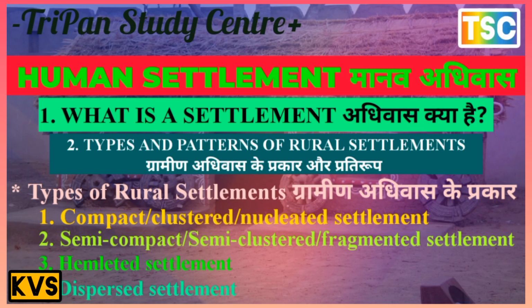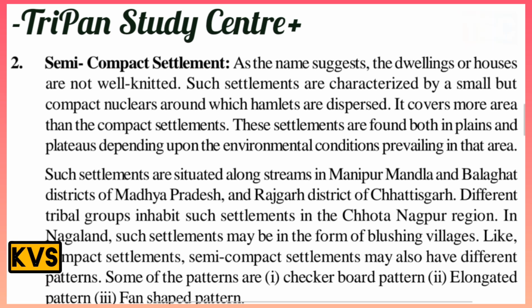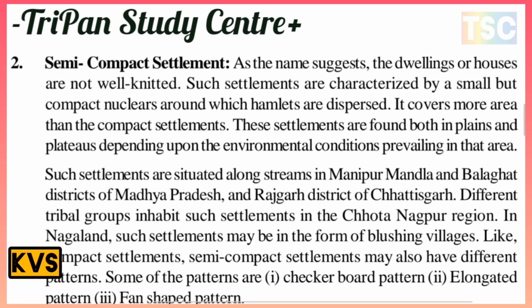And next, semi-compact settlement. As the name suggests, the dwellings or houses are not well connected. Such settlements are characterized by a small but compact nucleus around which are hamlets. They cover more area than compact settlements, and are found in both uplands and plateaus depending upon the environmental conditions and the resources in their area.